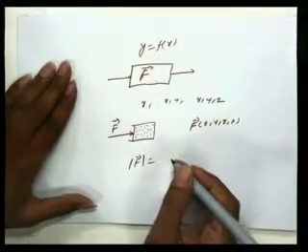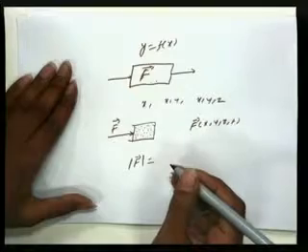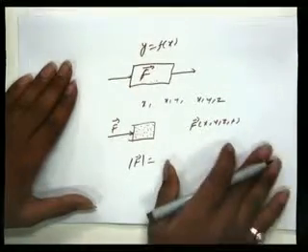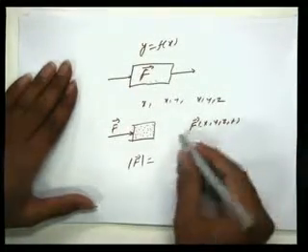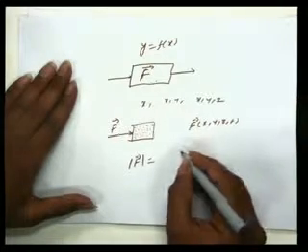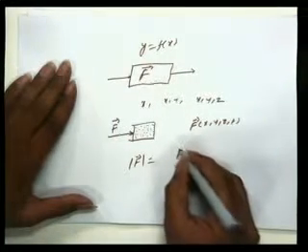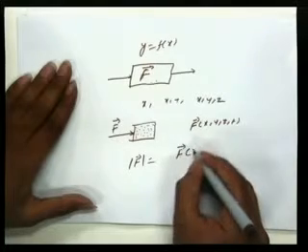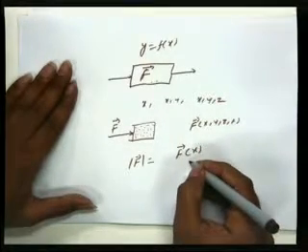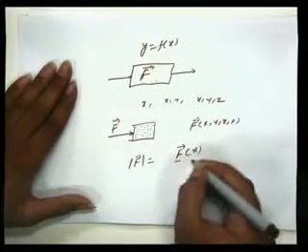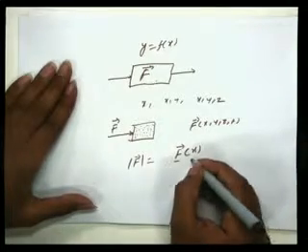But since according to the syllabus we don't need to go into that much detail, we won't be going into details. But here I am writing something as a notation. If this is f vector of x, what is this? This vector function is a function of a scalar variable, which is x, right?